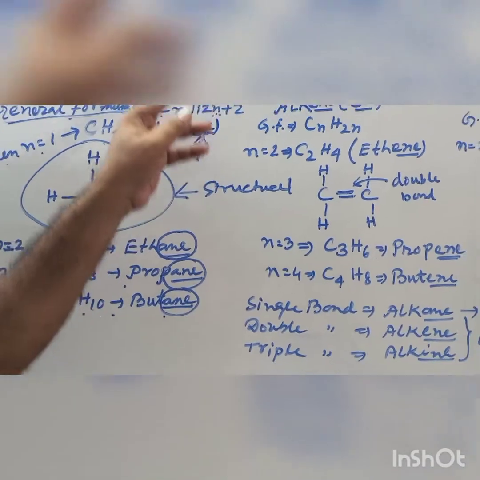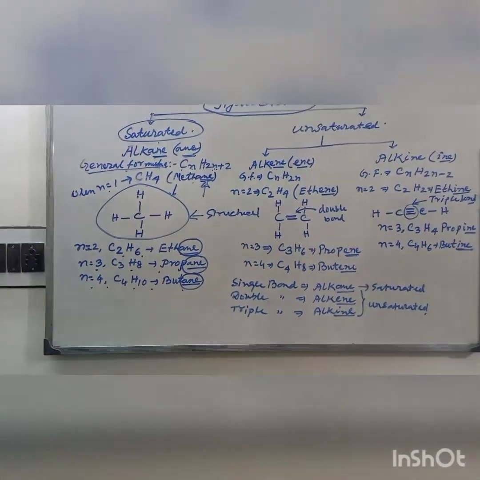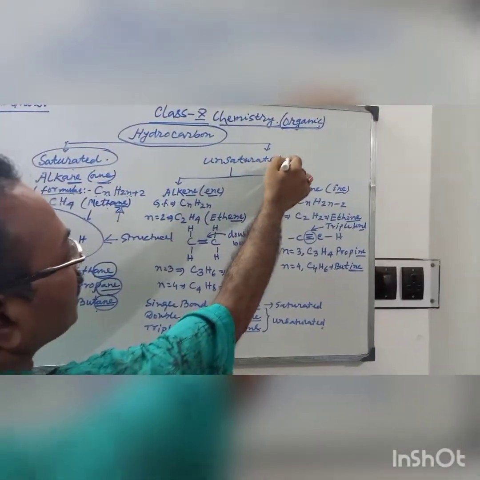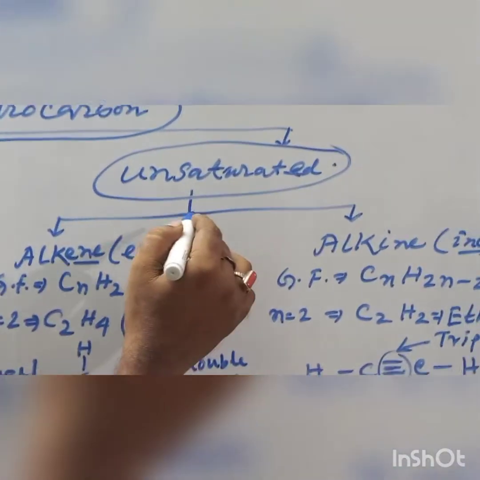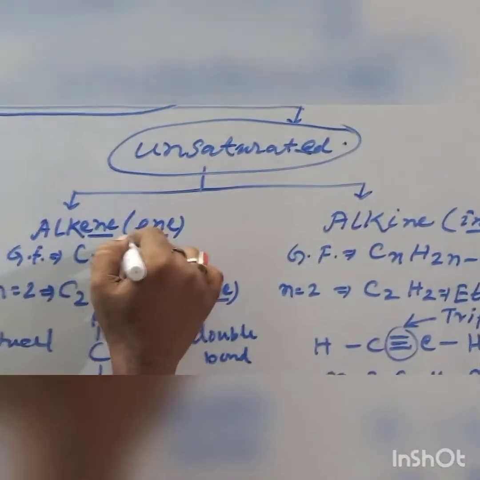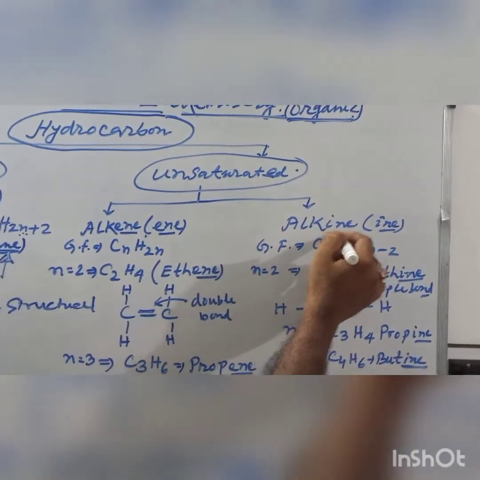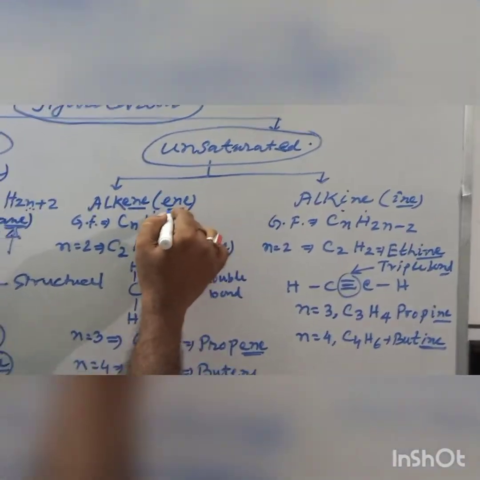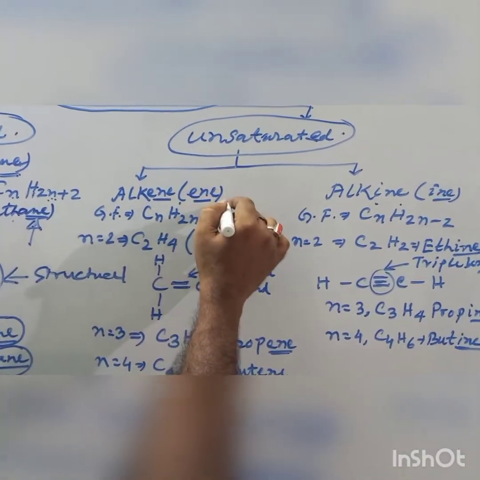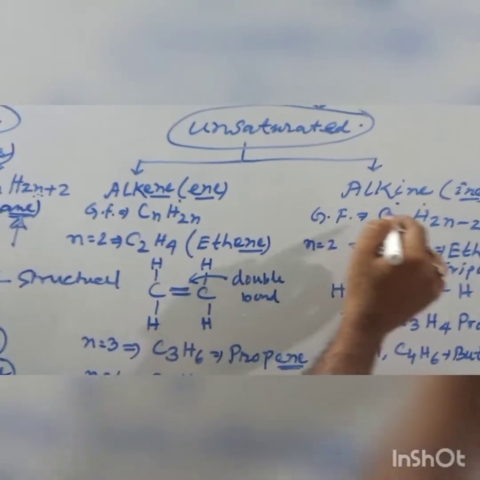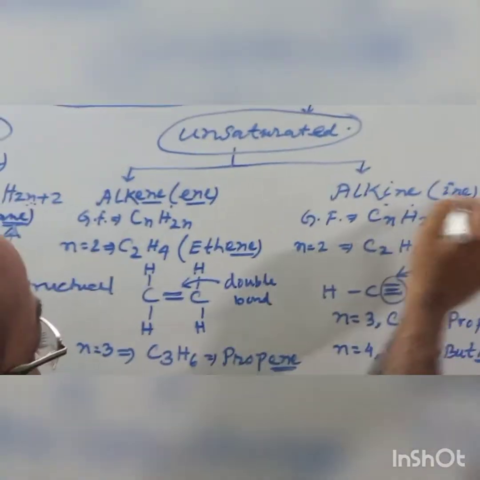These are called alkanes. Now we go to the other section, unsaturated hydrocarbons, which are classified into two groups. One is alkene and the other group is alkyne. The last three letters of these compounds are pronounced ENE and YNE.